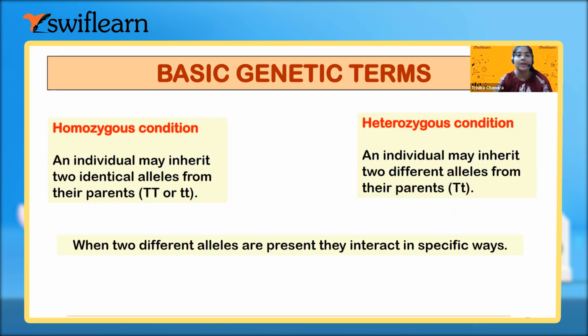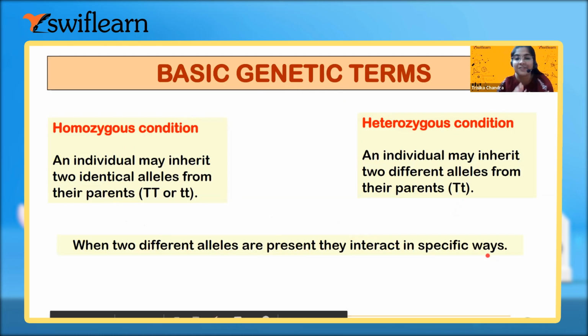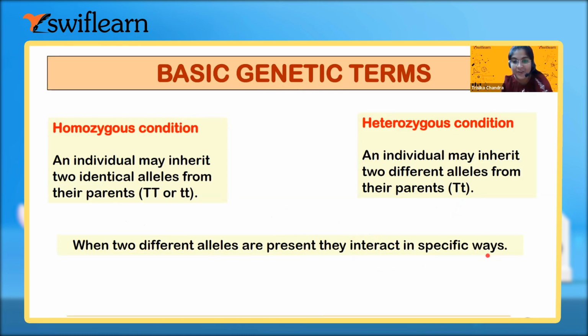Now, when two different alleles are present, they interact in a specific way. It is always this: the dominant will be expressed and the recessive will be suppressed. From outside, you will only see the dominant one.